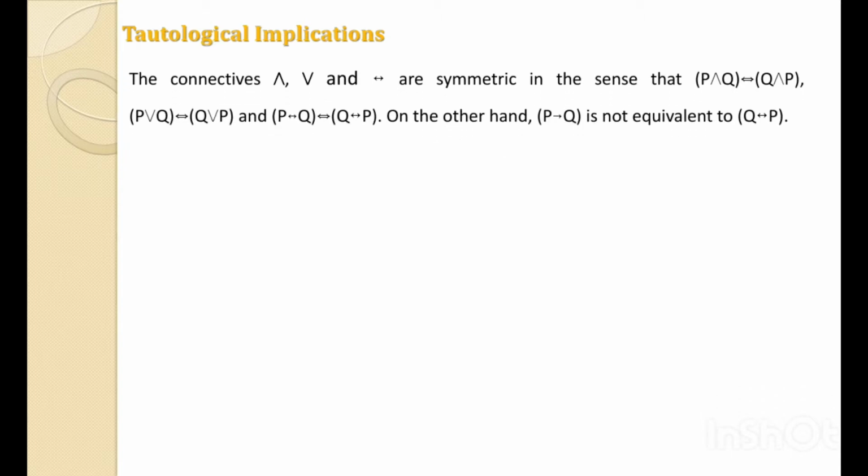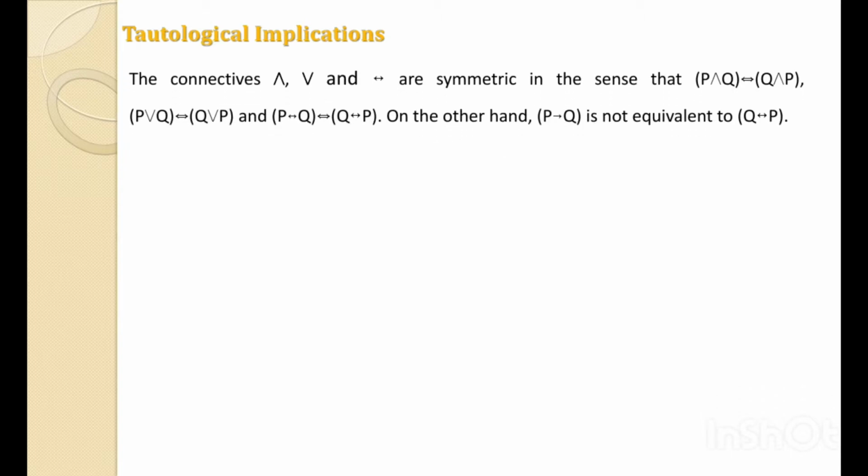Let's have the first topic, the tautological implications. From this name, you can understand the concept: a tautological implication is an implication which is a tautology, meaning it has all the truth values true.